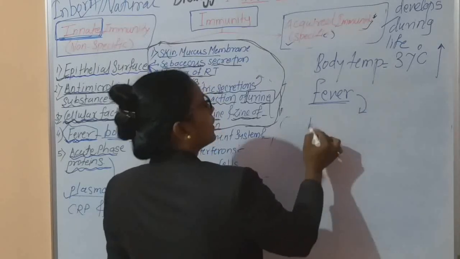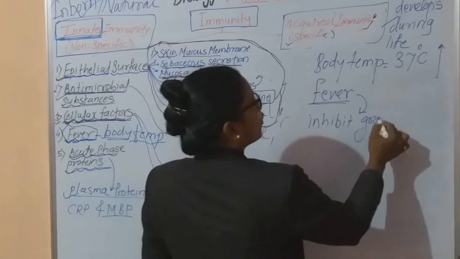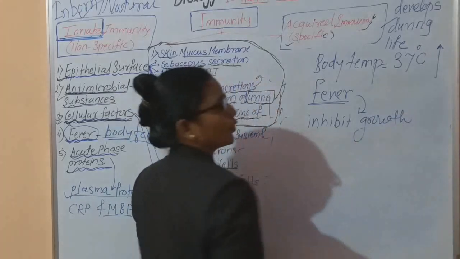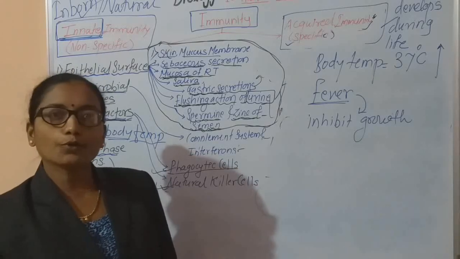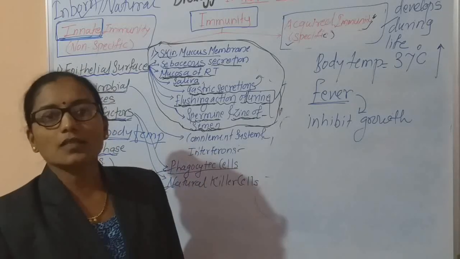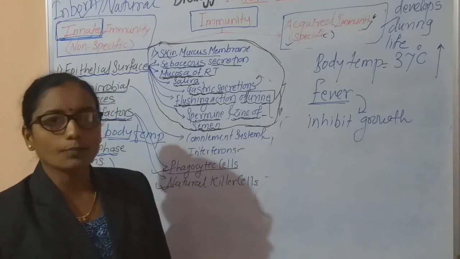This fever is very important to inhibit the growth of the pathogen. If a pathogen enters your body, due to the excess temperature it cannot grow or multiply, and our body is protected.